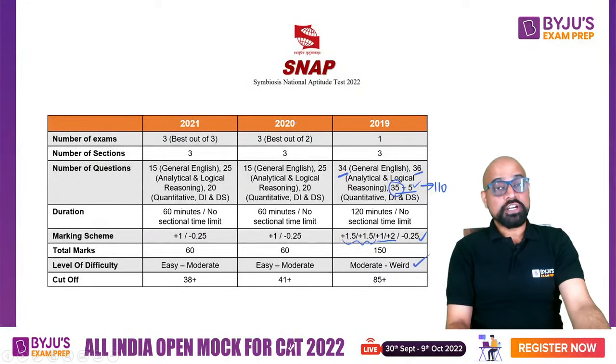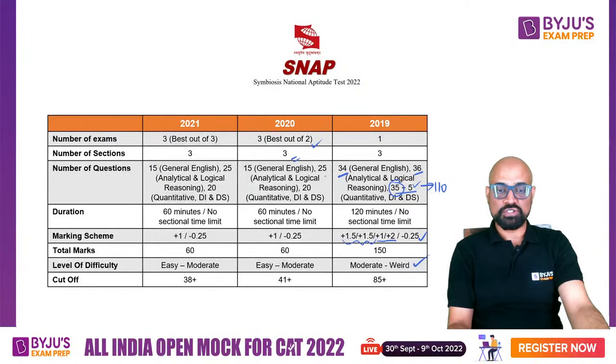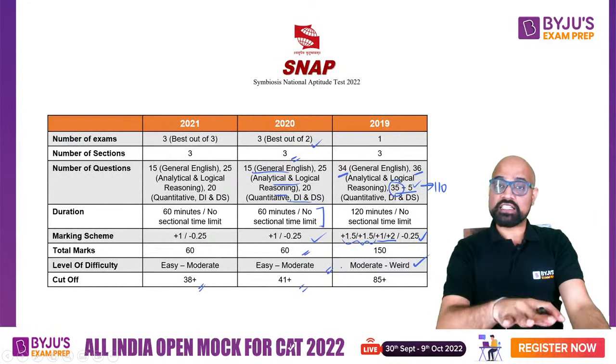In 2020, 2 years ago, there were 3 best out of 2, okay, and there were 3 sections, there were 3 slots, and there were 15 questions in English, 25 in LR and AR, and 20 from quantitative, DI and DS. 60 questions, no sectional time limit, plus 1 minus 2.25, 60 marks, easy to moderate, cutoff was 41. Last year the cutoff was a little less. So the level of difficulty has definitely decreased.